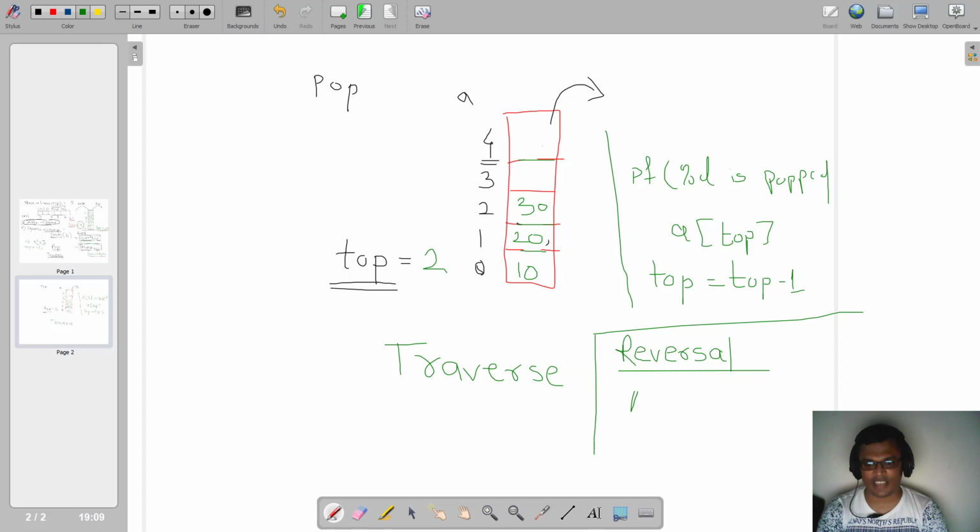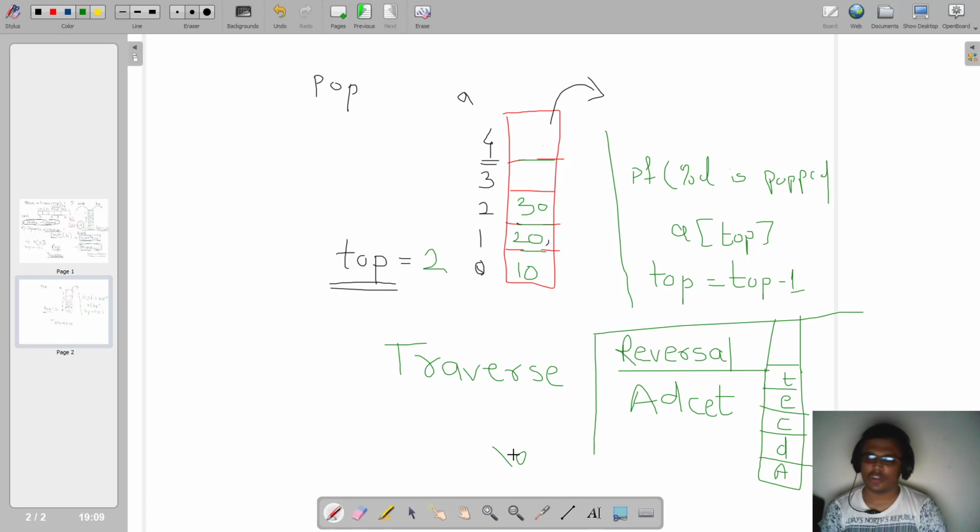So if I have a string called say ADCET, and if I ask you to reverse this, the output will be TECDA. So how will I reverse this? My first process will be to push all the characters of that string into the stack, correct? Until I find the end of string. So I'll push A first, then I push D, then I push C, then I push E, and finally I'll push T, right? Now the string has ended, so the null character, that is end of string, has been encountered. I'll not push. So all characters are pushed.